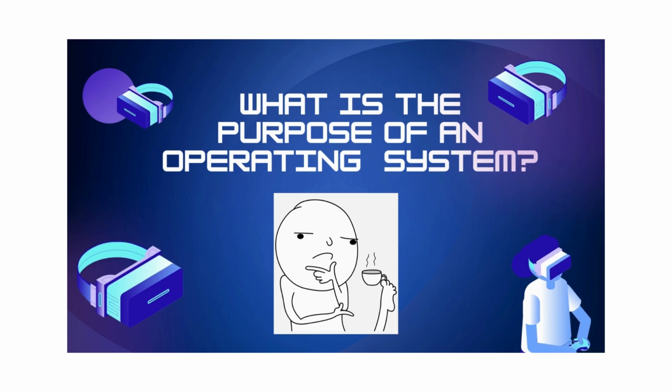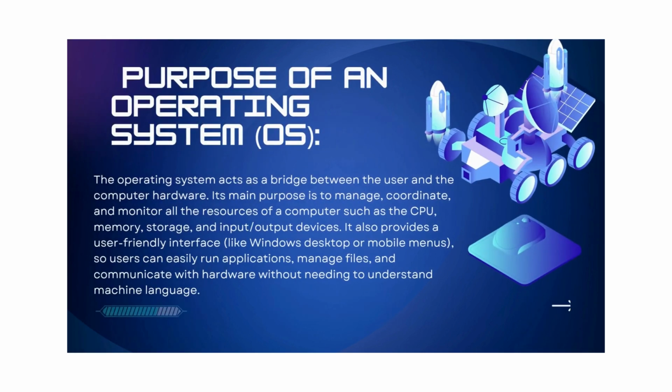What is the purpose of an operating system? The purpose of an operating system is to act as a bridge between the user and the computer hardware. Its main purpose is to manage, coordinate, and monitor all the resources of a computer, such as the CPU, memory, storage, and input and output devices. It also provides a user-friendly interface like Windows, desktops, or mobile menus, so users can easily run applications, manage files, and communicate with hardware without needing to understand machine language.